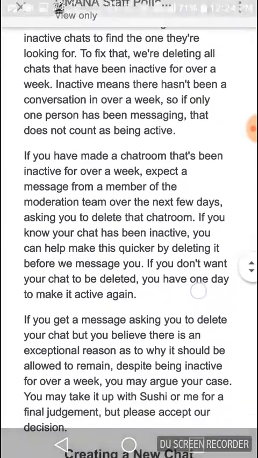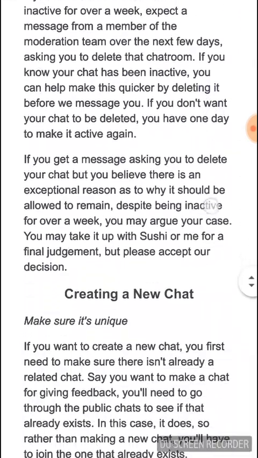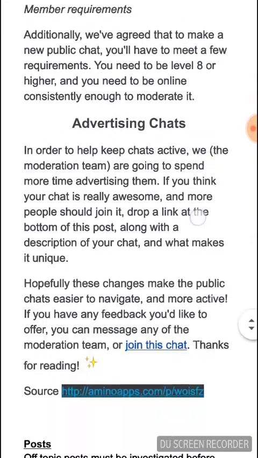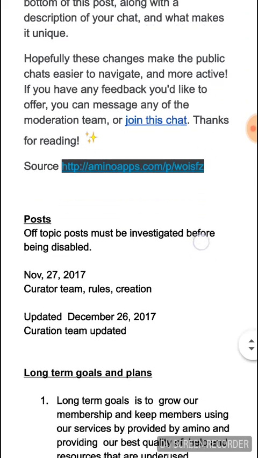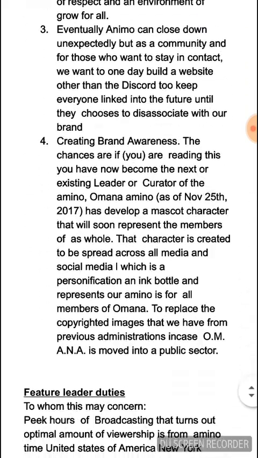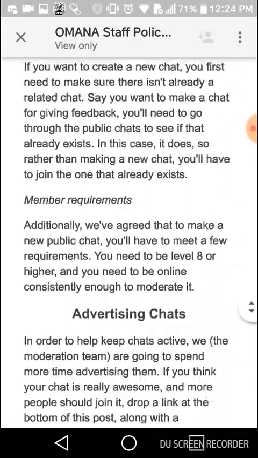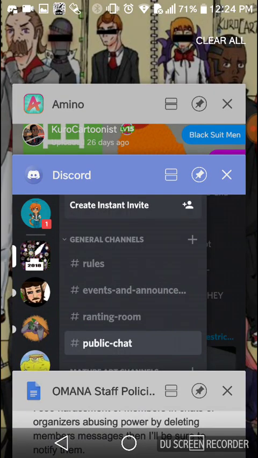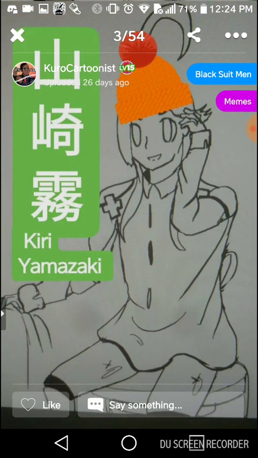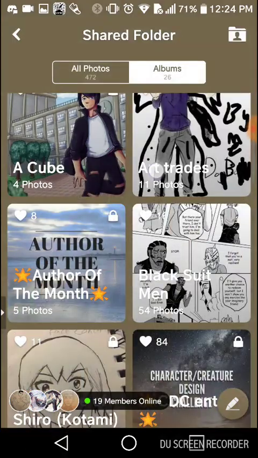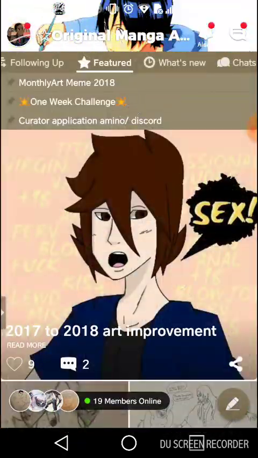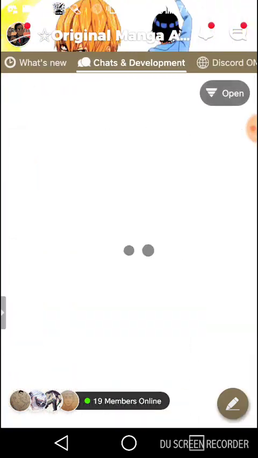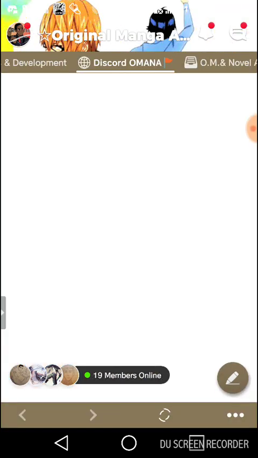Active chats. We have a rule of active chats, where you have 5 days to make your chat active, and if it doesn't become active, we have to disable it. Long-term goals, future duties, and a lot more. So we are pretty organized in our organization, hoping that you, the new curator or leader, will enjoy your time here and understand there's things in our Discord and our Amino that you can check out.